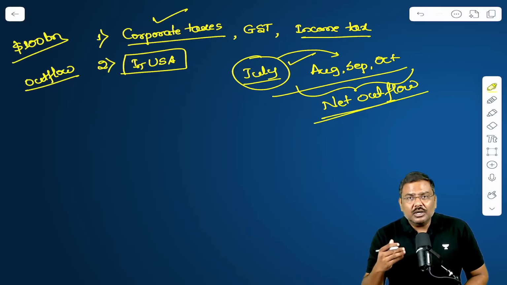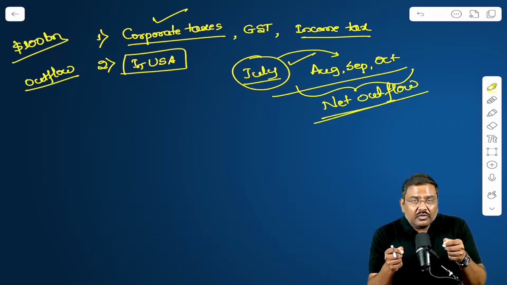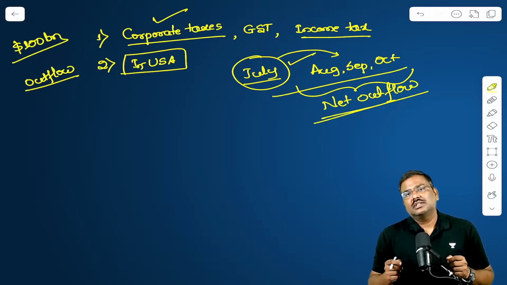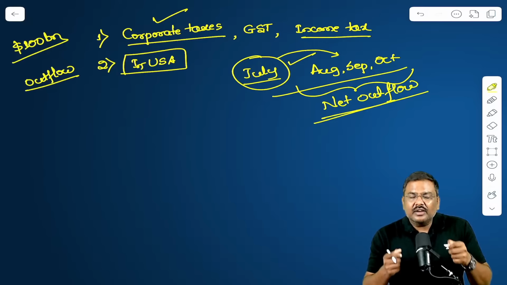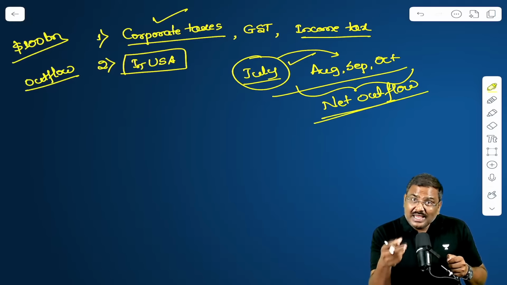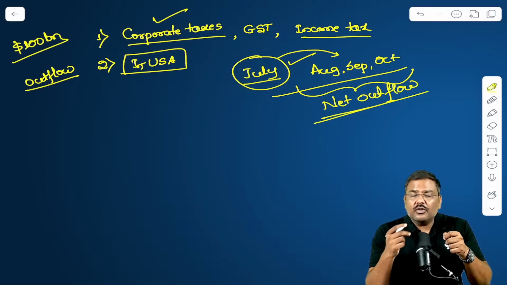Is everybody able to understand the argument here? So what has to be done? The government of India has to take more measures. The government of India has to become proactive now. If you want to attract FDI, make it much easier to conduct business. Make it easier to export from India.